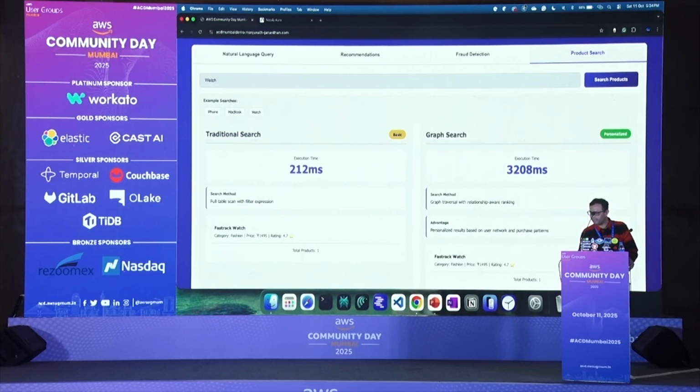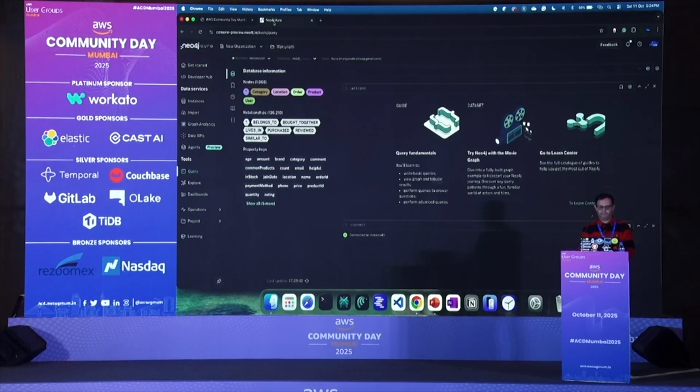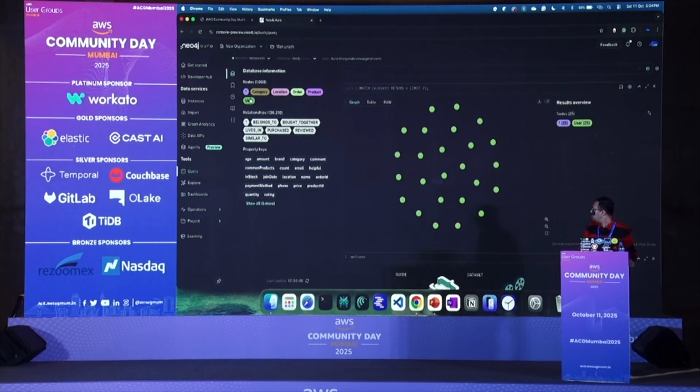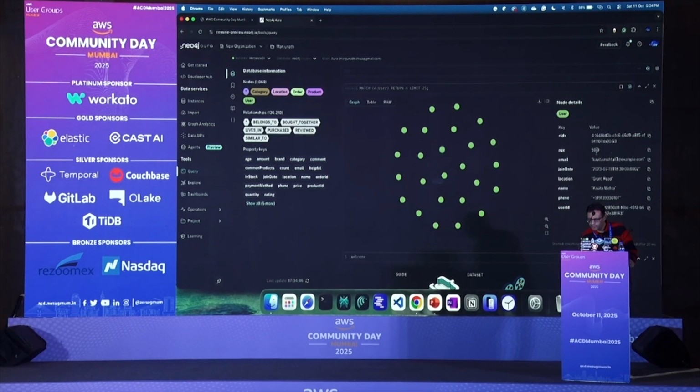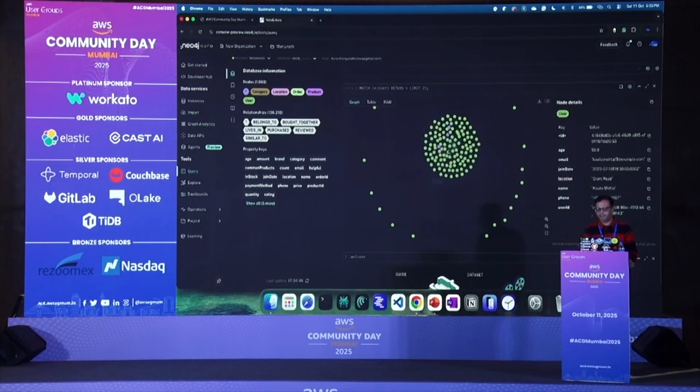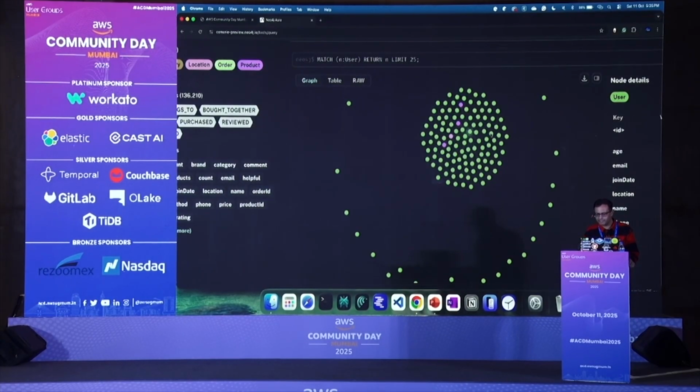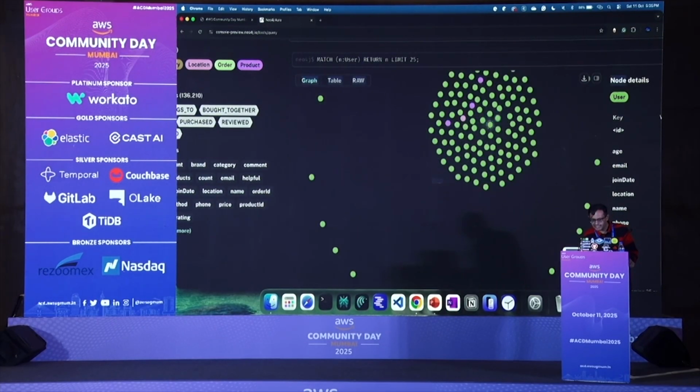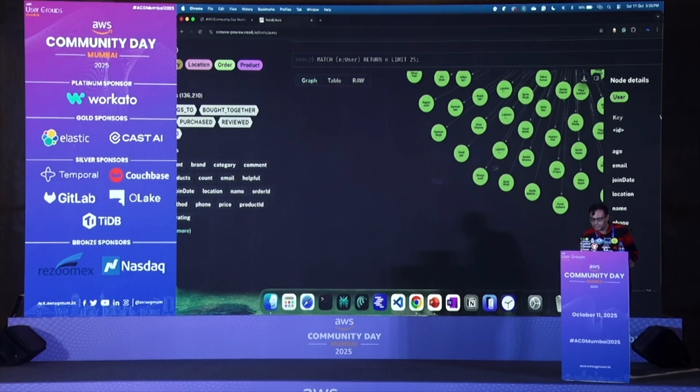So let's quickly see how it looks live. I have all the users here. Let me click one user. See, these are properties. The name is Kavita Mehta. Okay, this is the node. Let me double click that node. Now see, it will show so many things, right? See, it gave me so many things. That is the relation, see how it's related. So she has bought so many things. The mouse is stuck for 1 second.